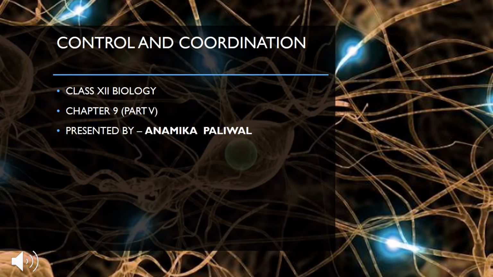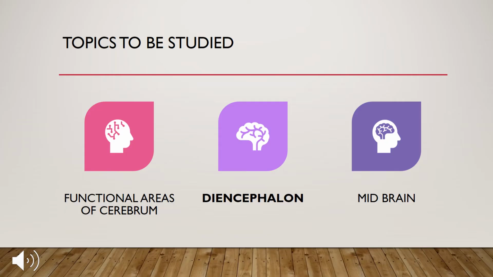Chapter 9, Control and Coordination. Today let us continue with part 5 of the chapter. In my last lecture we studied the central nervous system and started studying the human brain. We have also studied the three types of human brain, that is the forebrain, midbrain and hindbrain. We started with the forebrain and the cerebrum. So today we will be studying the functional areas of cerebrum.